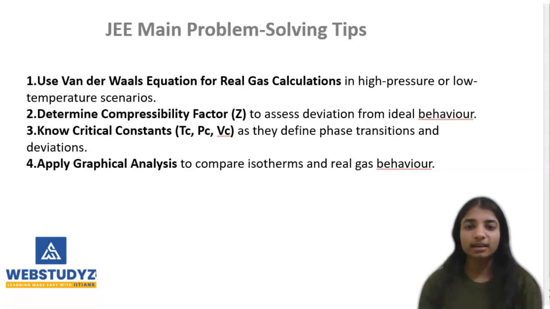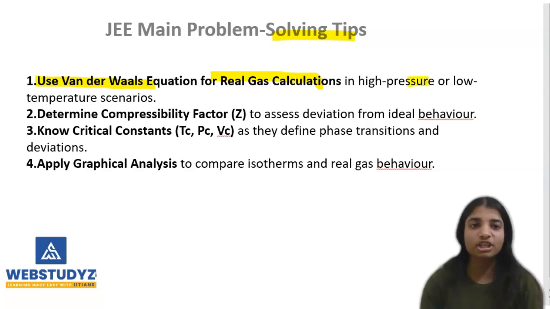So basically we are discussing some problem solving tips for JEE Mains. Whenever you sit down to solve problems related to ideal and real gases, keep these tips in mind. The first tip is to use the van der Waals equation for real gas calculations, especially in high pressure and low temperature scenarios. The next tip is to determine the compressibility factor Z to assess deviation from ideal behavior.